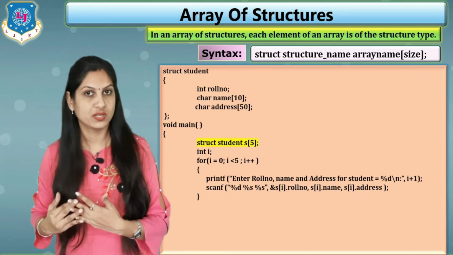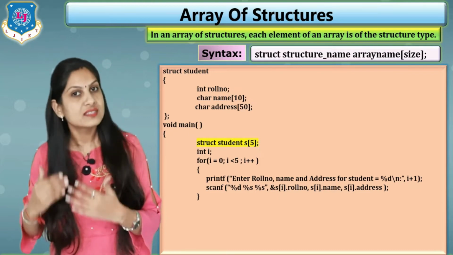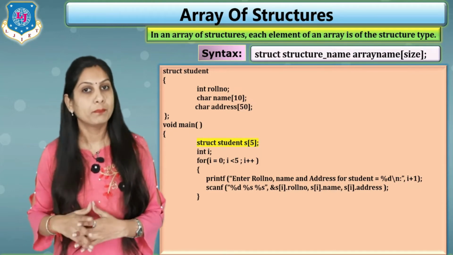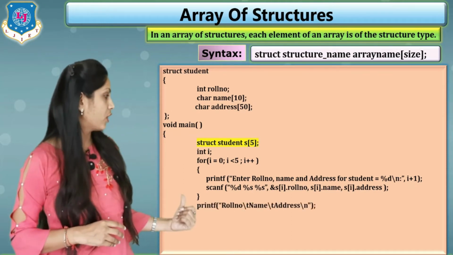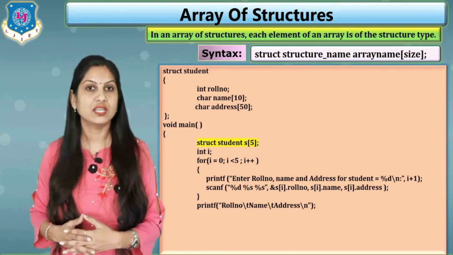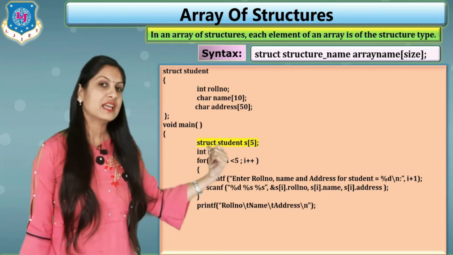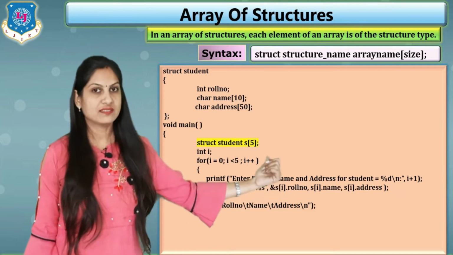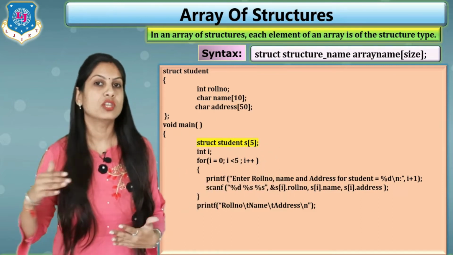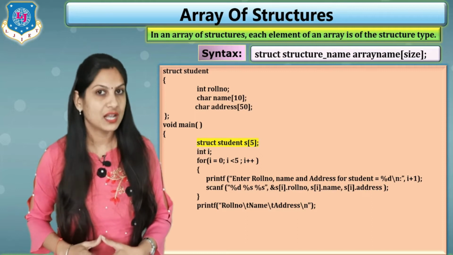Now you want to print the same data using the printf statement. So again you have to use a for loop, and before the for loop we write just a message in printf: roll number, then \t, name \t, address, likewise. So what happens is you get a tabular form in your output.